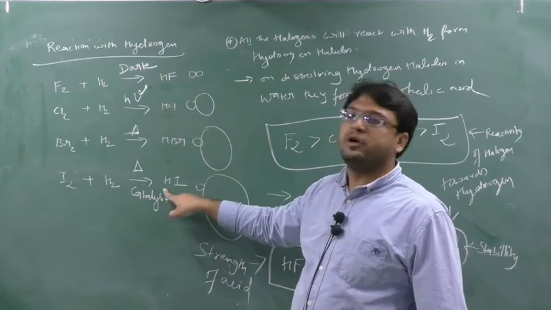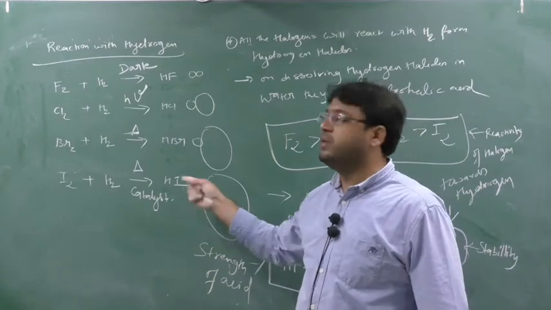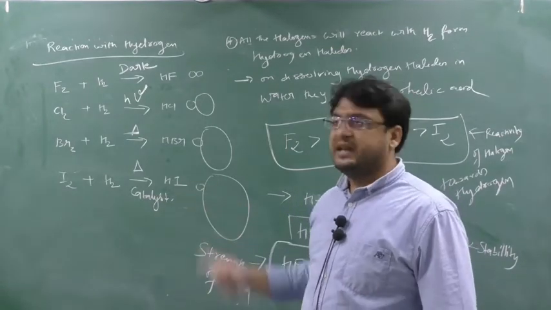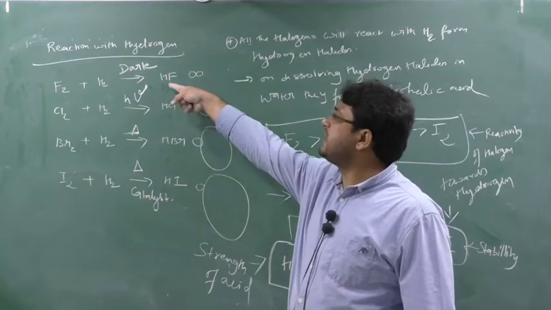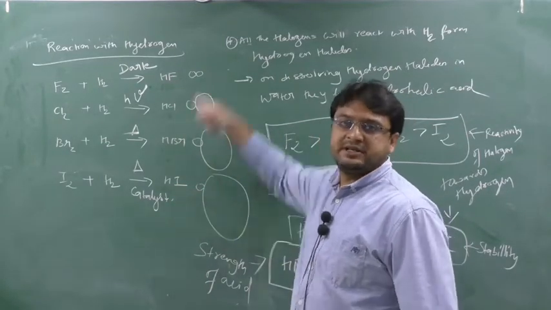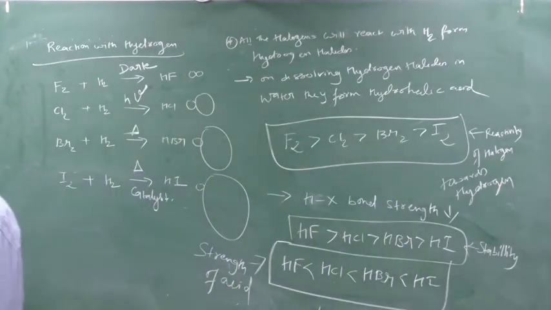See the HI, the bond is very weak, so the bond can be broken easily. So it will be very easy to remove H+ from HI, so this is the strongest acid. And this is the weakest acid. This is the strongest acid, which means acidic strength increases down the group. Clear? So this is the acidic strength you can write down.